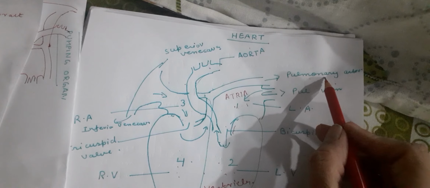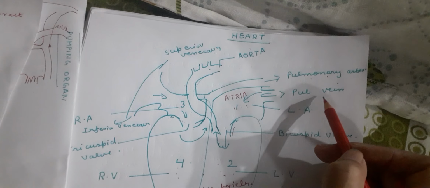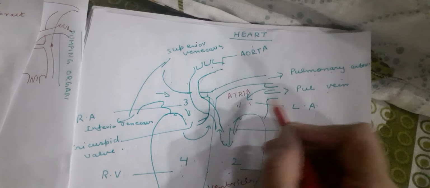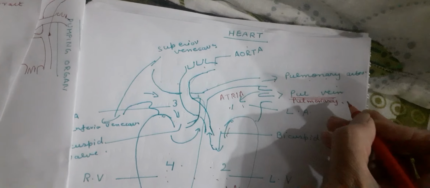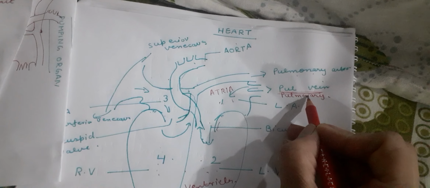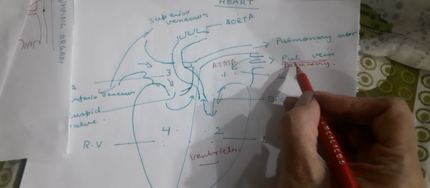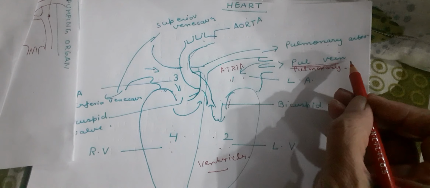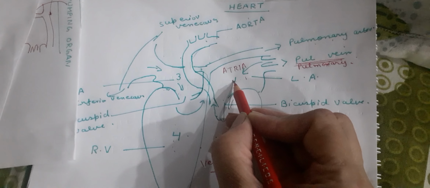First of all, oxygenated blood from the lungs enters the left atrium through the pulmonary vein. Children, this is the only vein in our body that transports oxygenated blood. Always remember. So once again I am repeating, oxygenated blood from the lungs enters the first chamber, that is the left atrium.